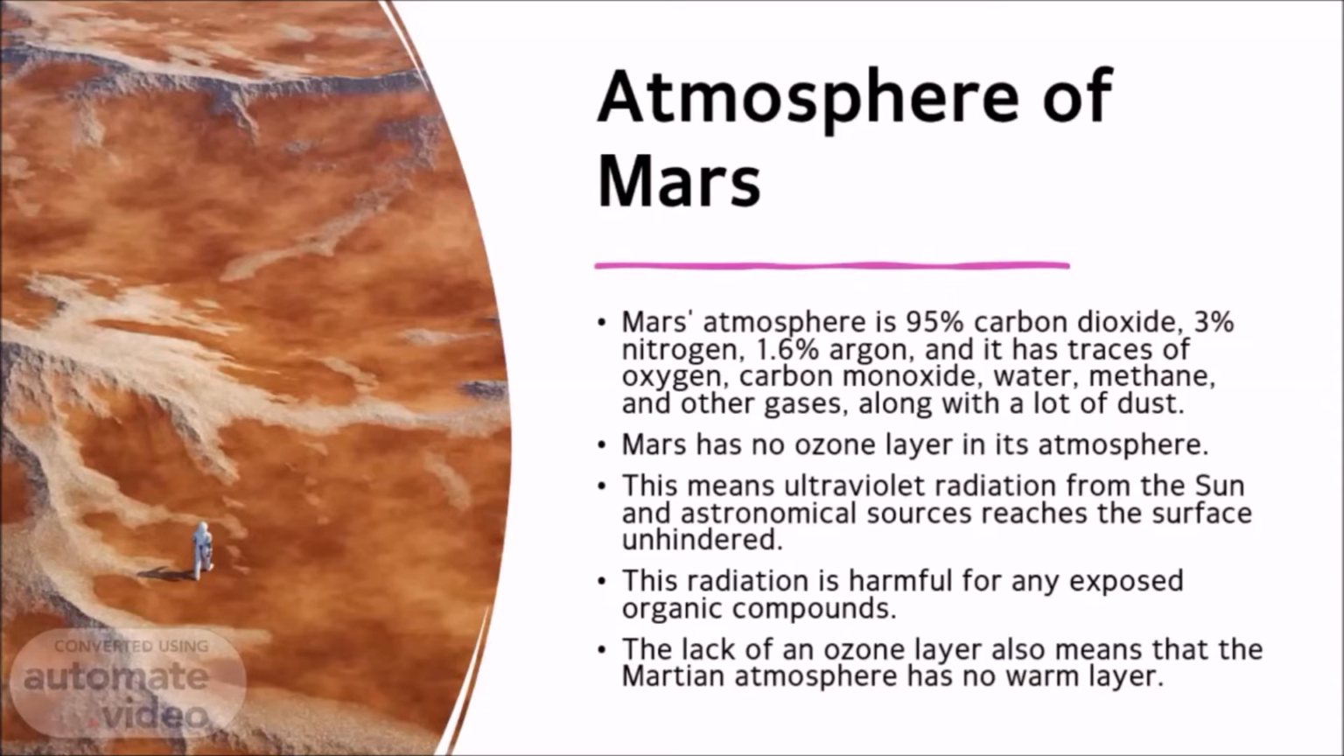Mars has no ozone layer in its atmosphere. This means ultraviolet radiation from the Sun and astronomical sources reaches the surface unhindered. This radiation is harmful for any exposed organic compounds. The lack of an ozone layer also means that the Martian atmosphere has no warm layer.